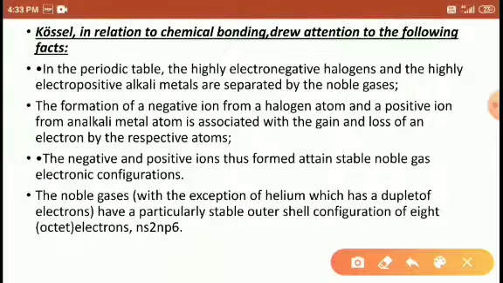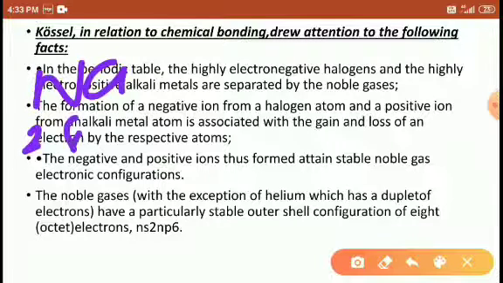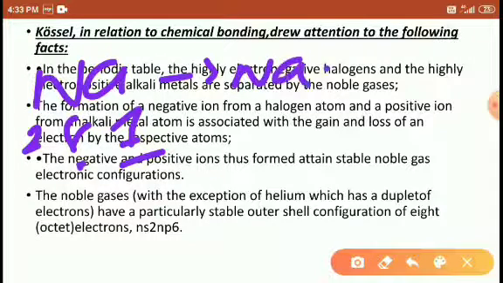Here Kossel has given one explanation. Why does the sodium atom donate an electron? Because it has 1 valence electron in its outermost shell. If that 1 valence electron is removed, the outermost shell attains 8 electrons. That is why sodium, in the first group, releases electrons.